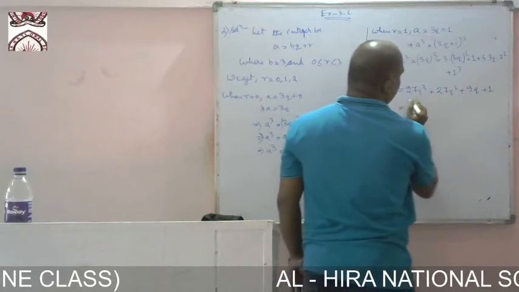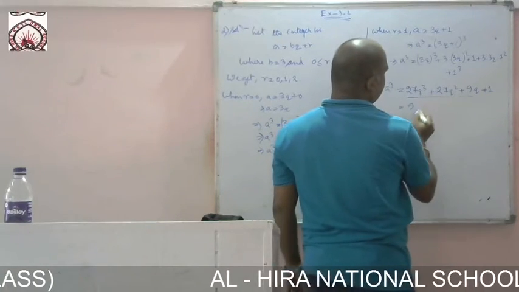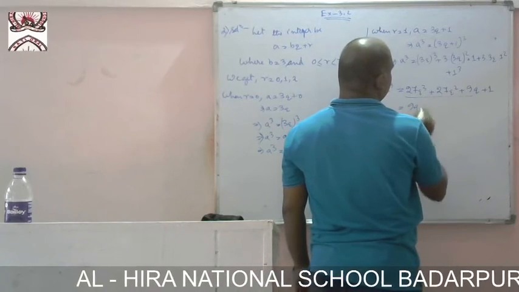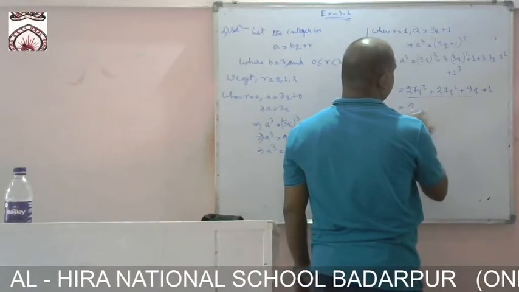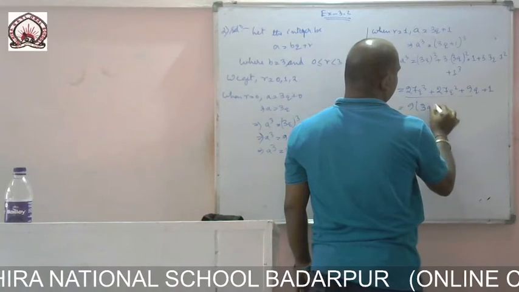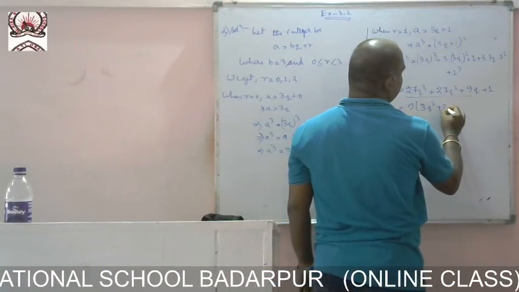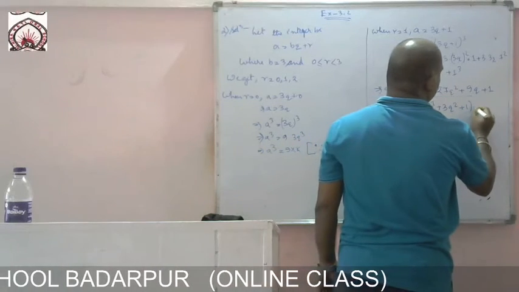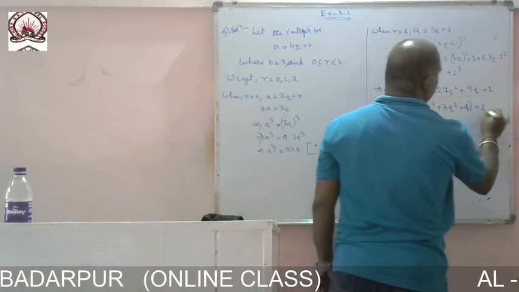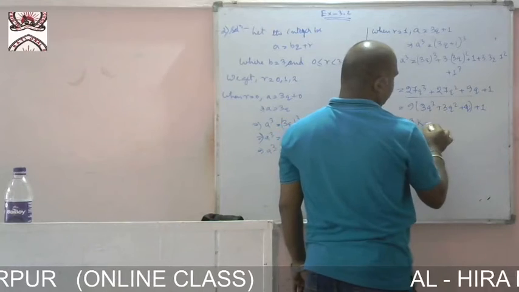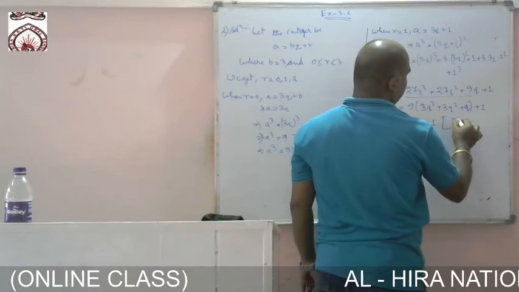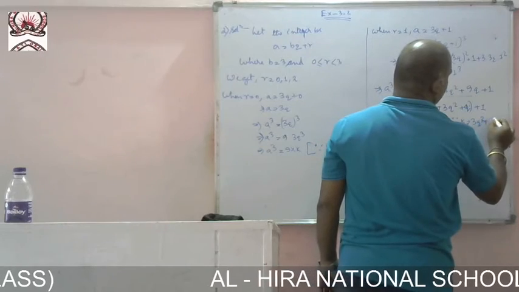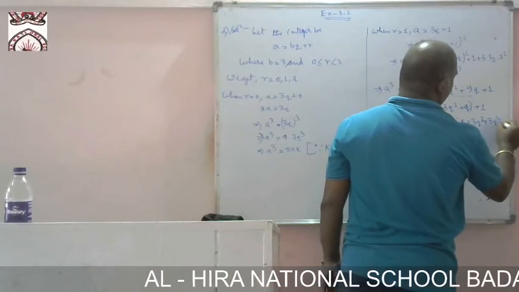So from here you can take 9 as common: 9(3q cube plus 3q square plus q) plus 1, this is nothing but 9k plus 1, if I take k equal to 3q cube plus 3q square plus q.